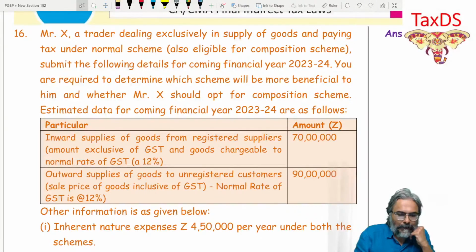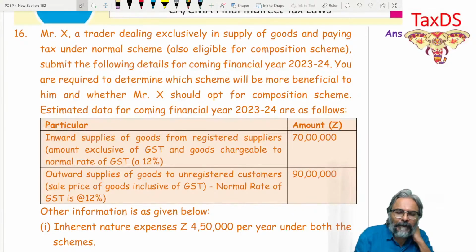Mr. X, a trader dealing exclusively in supply of goods and paying tax under the normal scheme, also eligible for the composition scheme, submits the following details for the coming financial year 23-24.